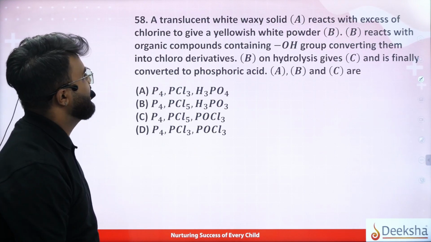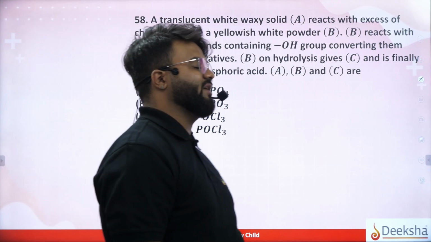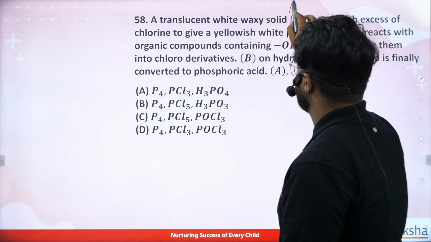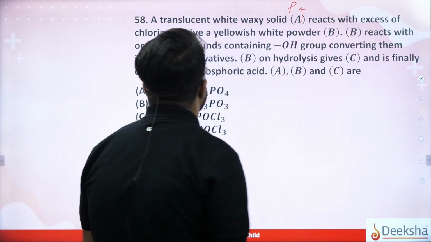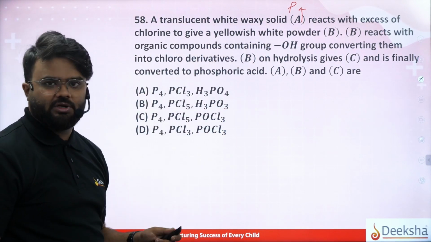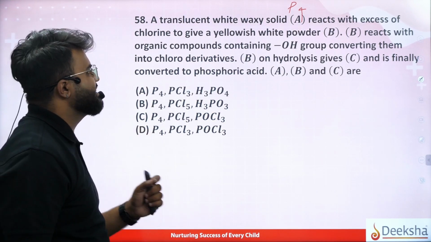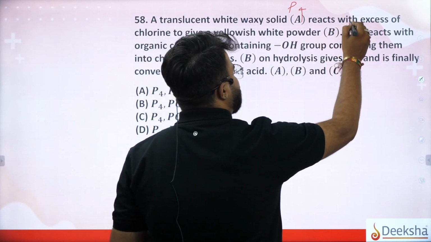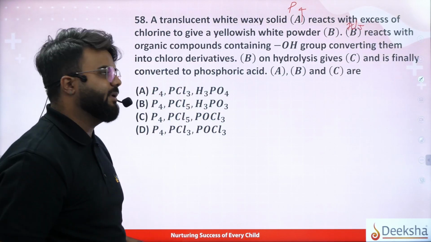Coming back to 58, translucent white waxy solid. This we have studied in P block elements, nothing but white phosphorus, that will be P4. This P4 reacts with excess of chlorine to give a yellowish white powder. Then B reacts with the organic compound. What will be B? That is nothing but phosphorus pentachloride we will get.